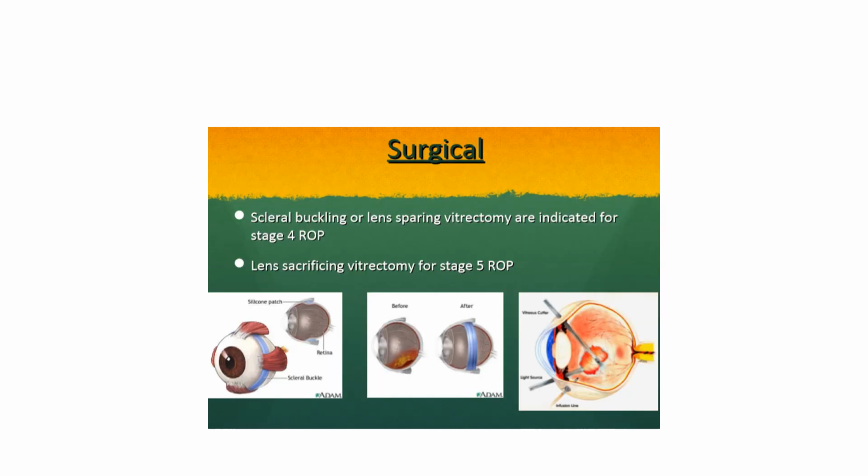Surgical intervention is done for stage 4 ROP, where subtotal retinal detachment has started. So scleral buckling or lens sparing vitrectomy is indicated for stage 4 ROP. Lens sacrificing vitrectomy is for stage 5 ROP.